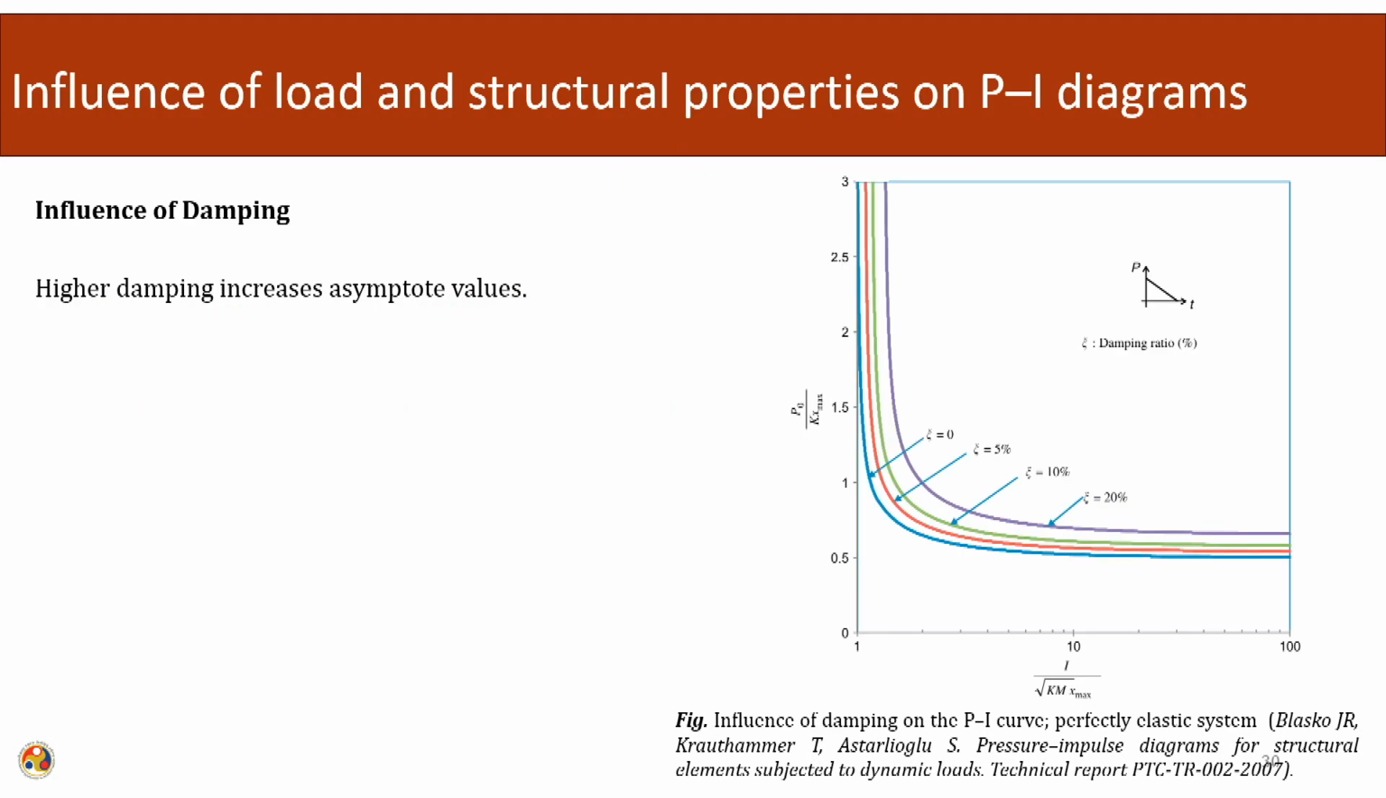The influence of the damping. Higher damping will increase asymptotic values. It will try to die out first. So, this asymptotic value, depending upon the dynamic factors, will try to die out first. If this is no damping and this is significant damping, then we can see the variation of the PI diagram, the variation in the region depending upon the increase in the damping.